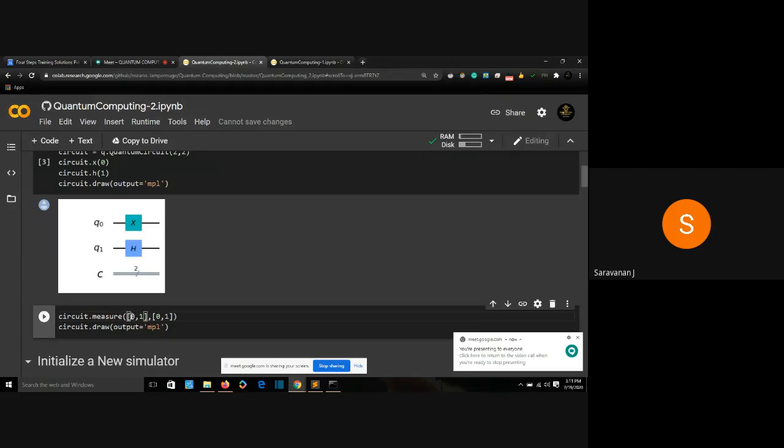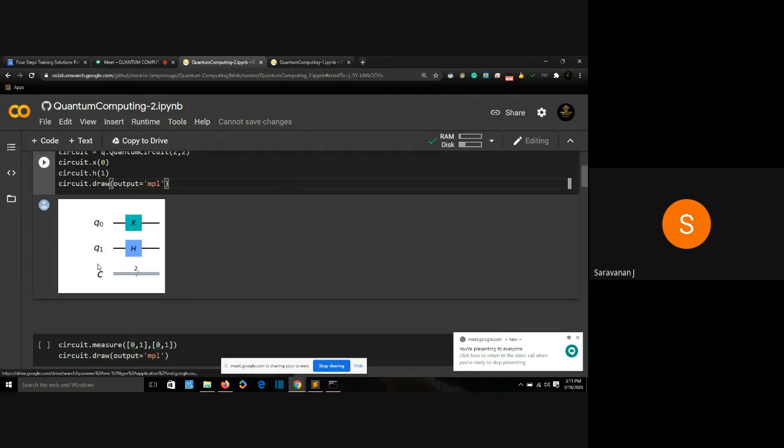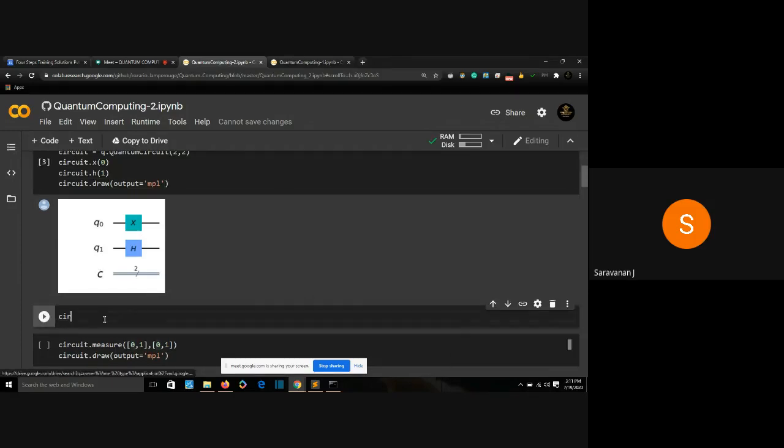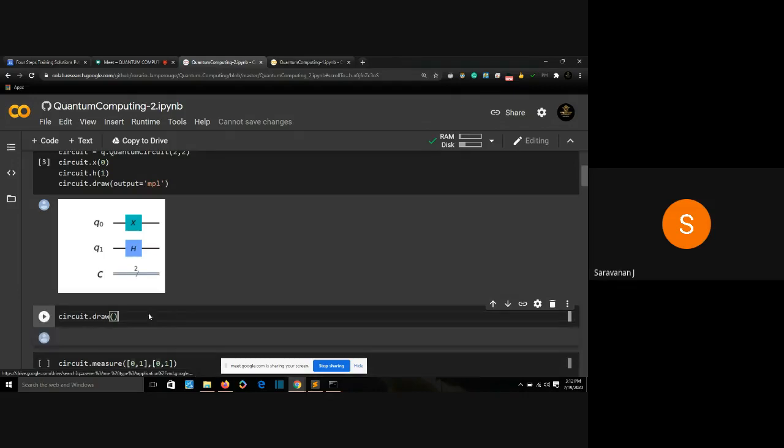So I'm saying measure the 0th qubit with the 0th classical bit and the first qubit with the first classical bit. That's what we are basically saying in circuit.measure. I'm having 2 qubits and 2 classical bits, indexed 0, 1. My classical bits will be indexed based on 0, 1. So I'll just say circuit.draw. That will give me a basic drawing.